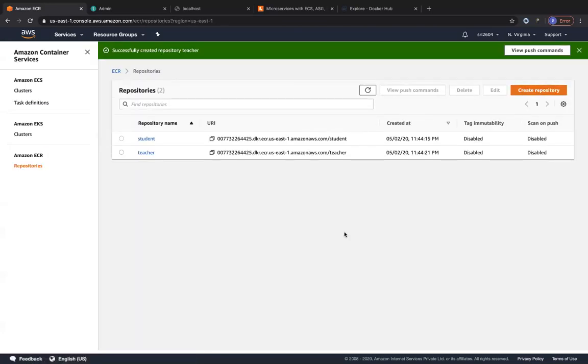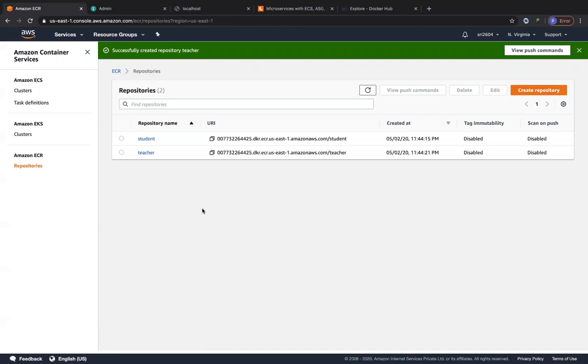ECR also has another feature which is scanning your Docker images for vulnerabilities. It is using the Clair project in the background, right? It was a recent addition to ECR as one of the configurations to automatically scan your images on push, or you could also scan manually whenever you want, right? So right now we have 2 repositories that are created over here.